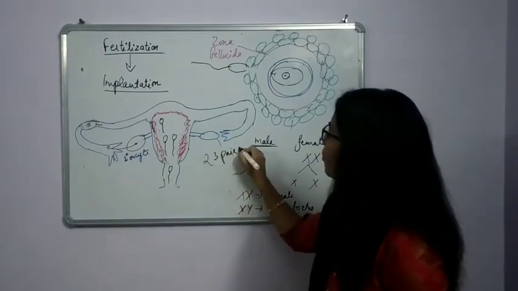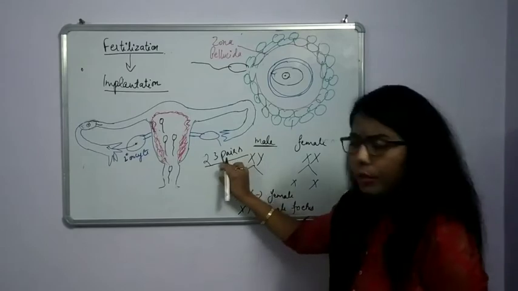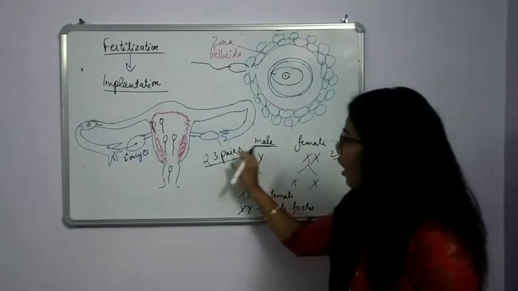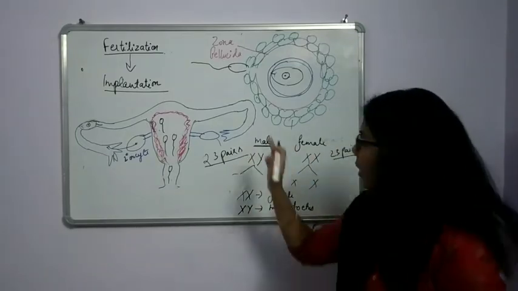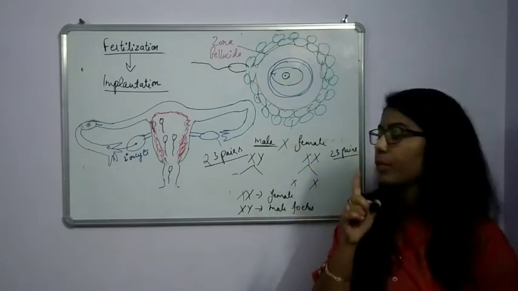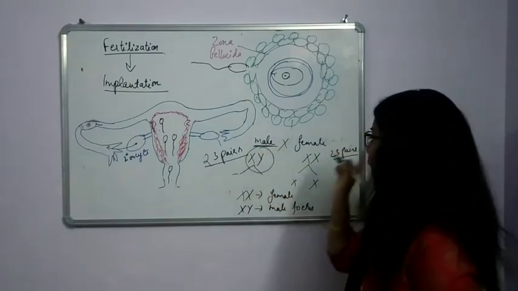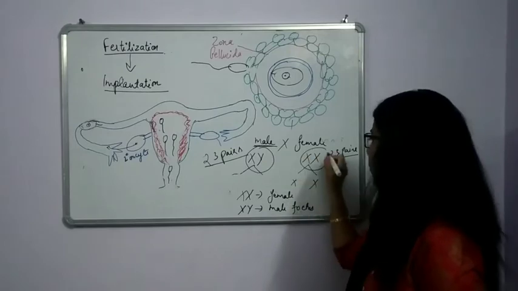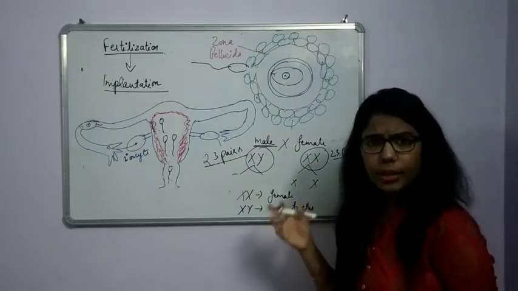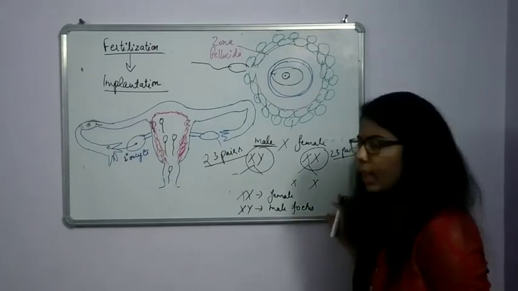In all humans, how many pairs of chromosomes? 23 pairs, in the male as well as in the female. Out of these 23, 22 are the same in both male and female. The only difference is in one pair, which is known as the sex chromosome. The sex chromosome present in the male is XY, and the one present in the female is XX. So there will be formation of a female fetus or a male fetus. The chances are 50-50%. Fine, up to here.